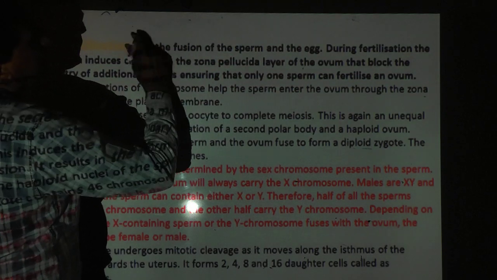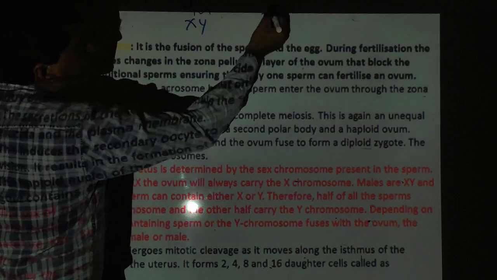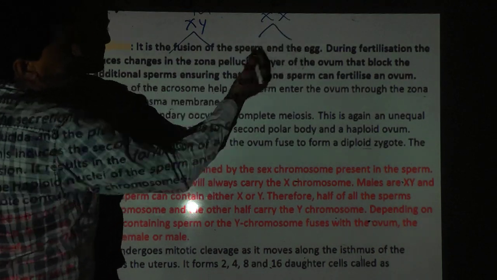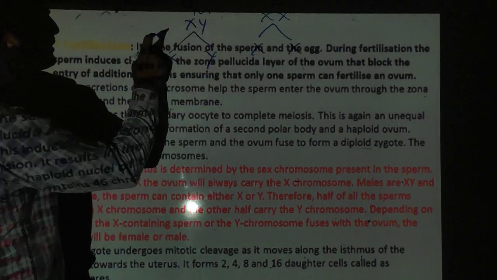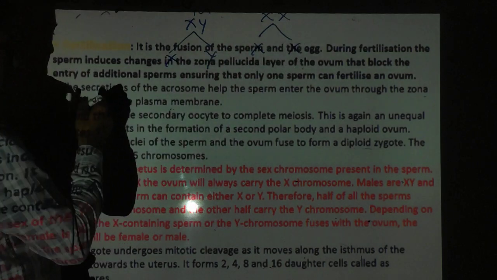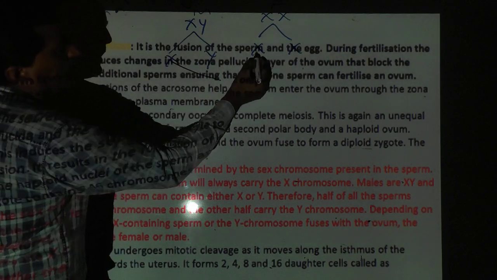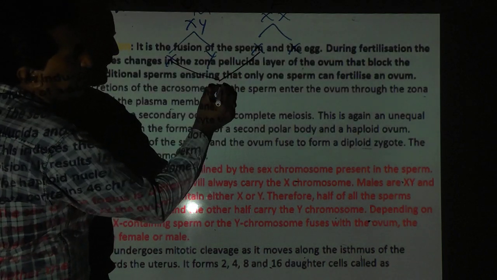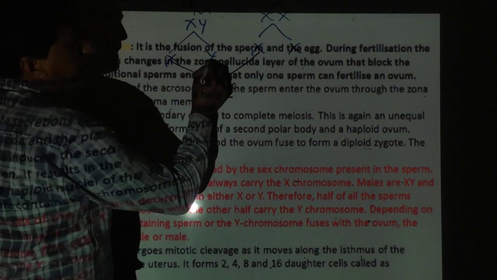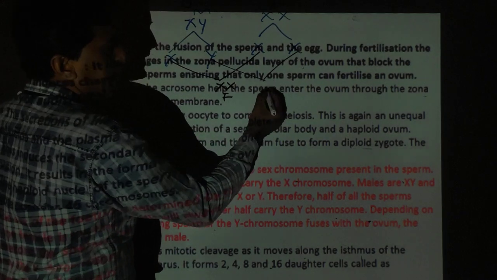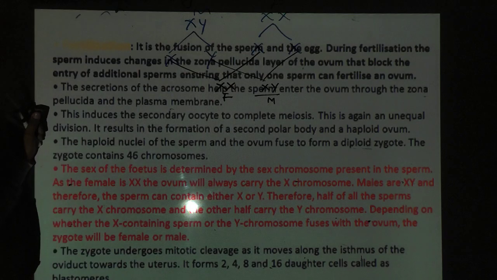46. Yeah, you can say X and Y, that is the male, X and X, that is the female. Gametogenesis process takes place, X, Y, X and X. That is the spermatogenesis process, that is the oogenesis process. Later on, the male side X and female side again only one chance, that is X and X, that is the female fetus. Male side Y and female side only one part, that is X, X and Y. Then the fetus is male.